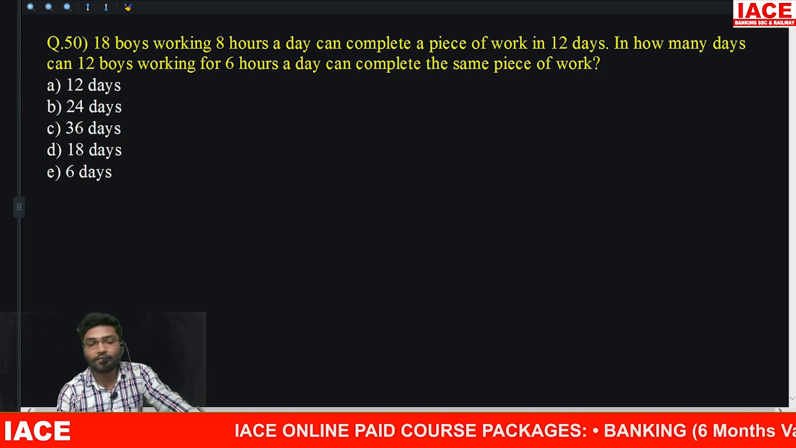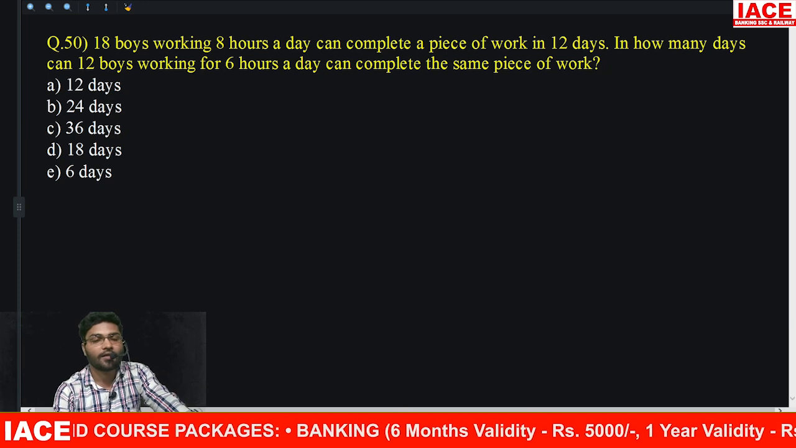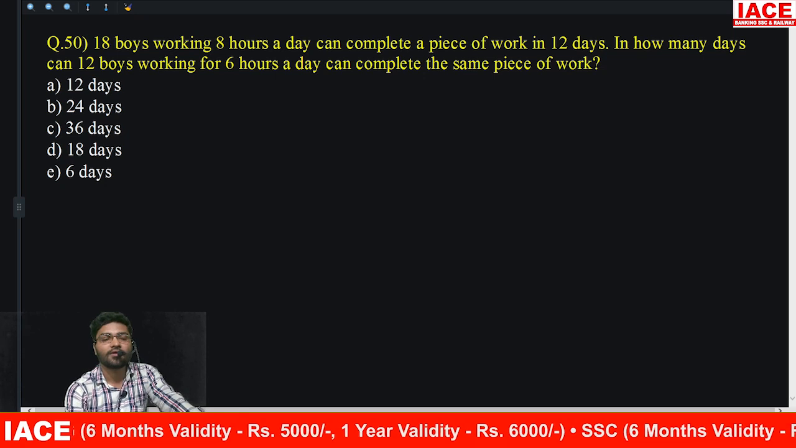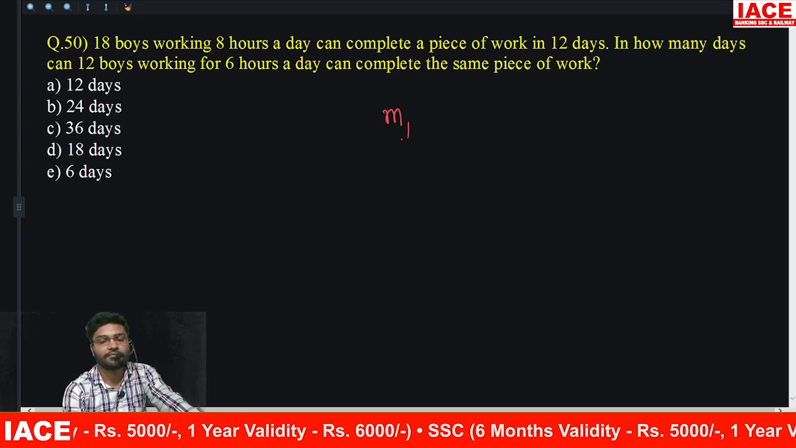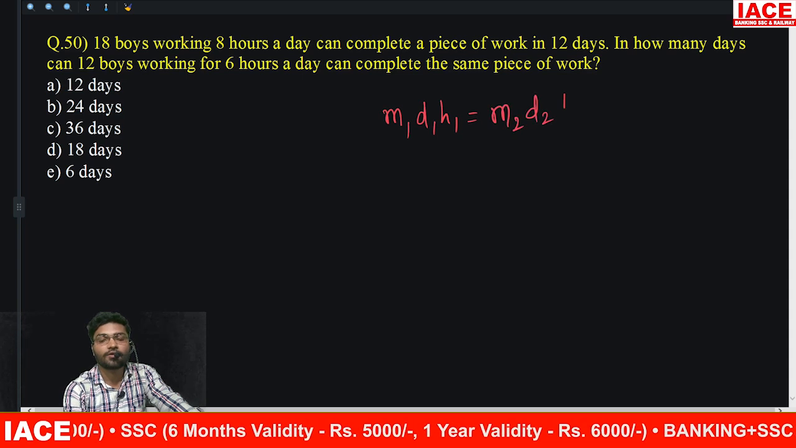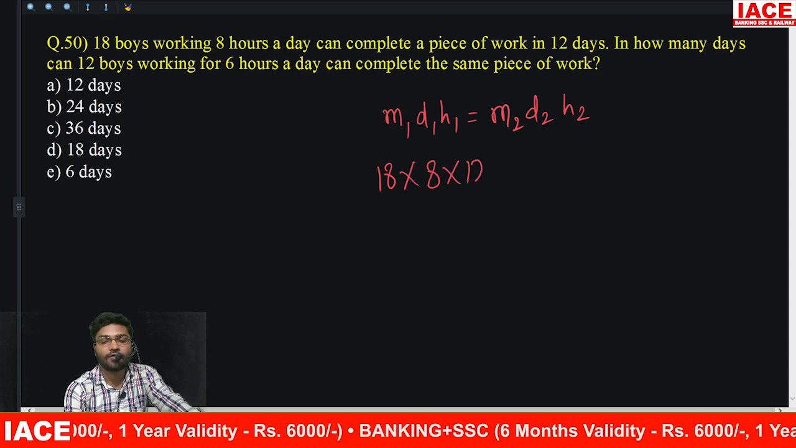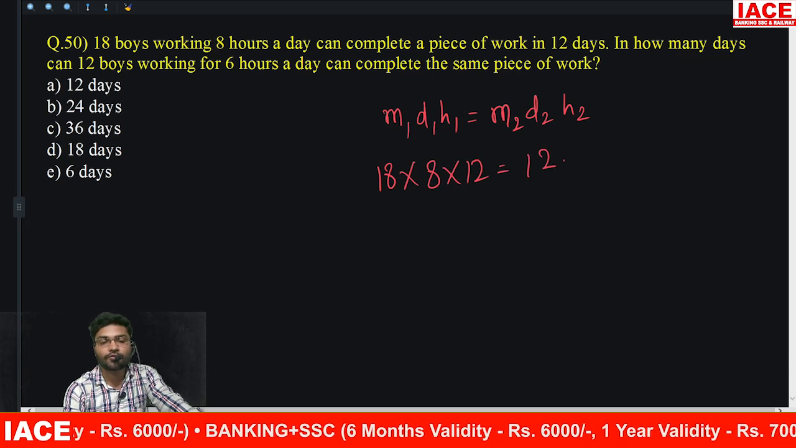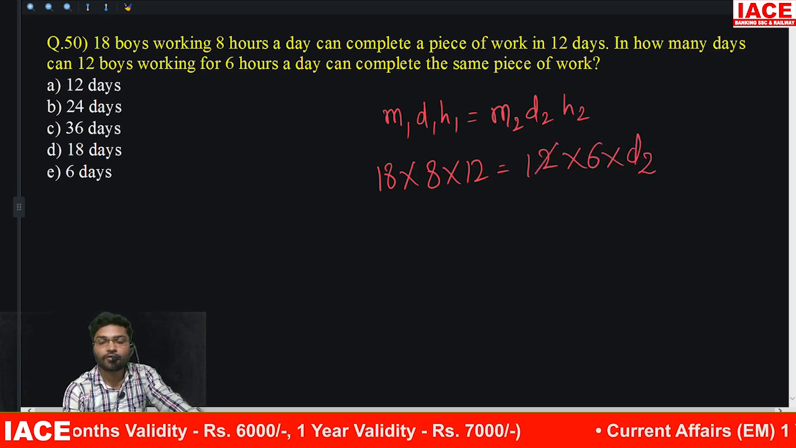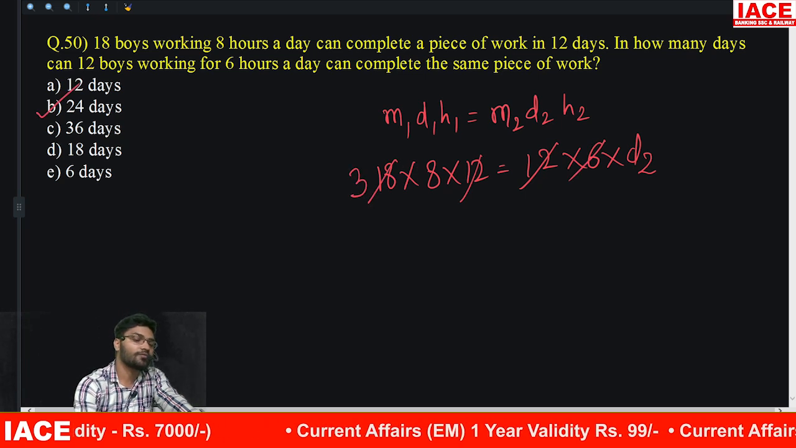Next, 18 boys working 8 hours a day can complete in 12 days. In how many days can 12 boys working 6 hours a day complete the same piece of work? Here is a very simple formula. M1 D1 H1 equals M2 D2 H2. M1 is 18, 8, 12. This is 12, 6, D2. So 12 gets cancelled. 6 1 6 3s. 18 into 3 is 24. Option B.